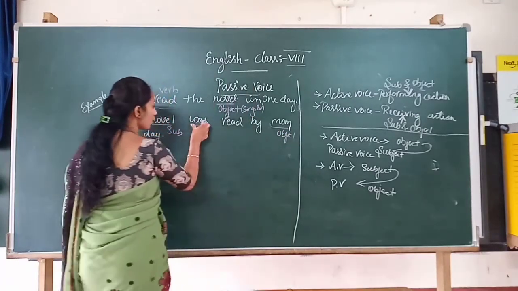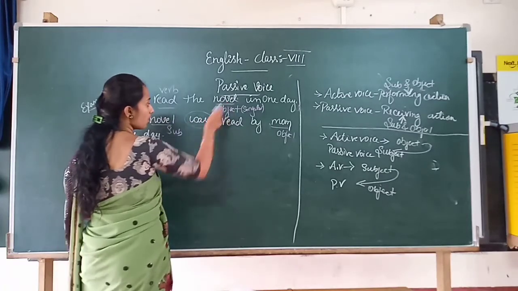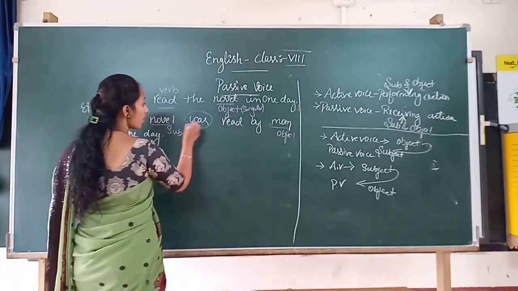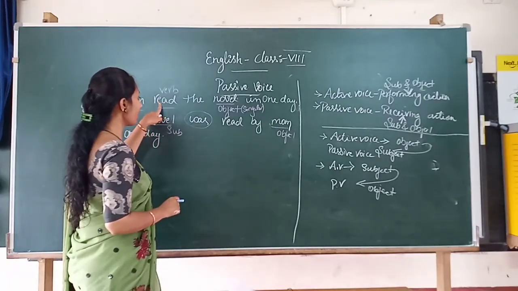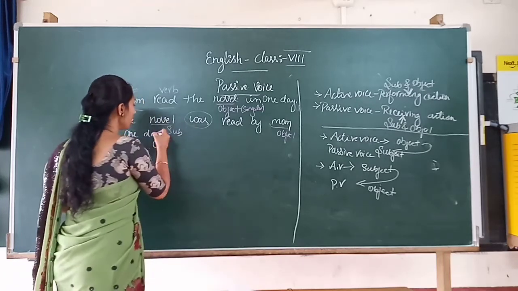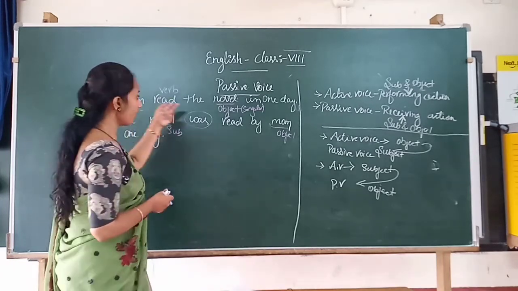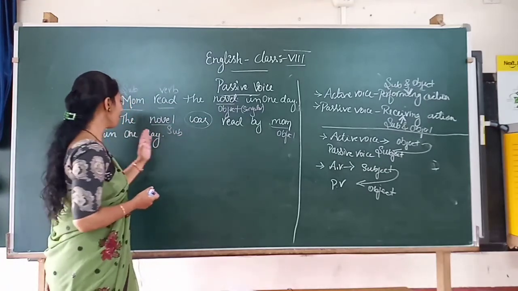Why here did we use was? This was shows the object was singular, so here we used was. And read was past tense, so here we used past tense. Is it clear, children? So, mom read the novel in one day. The novel was read by mom in one day.